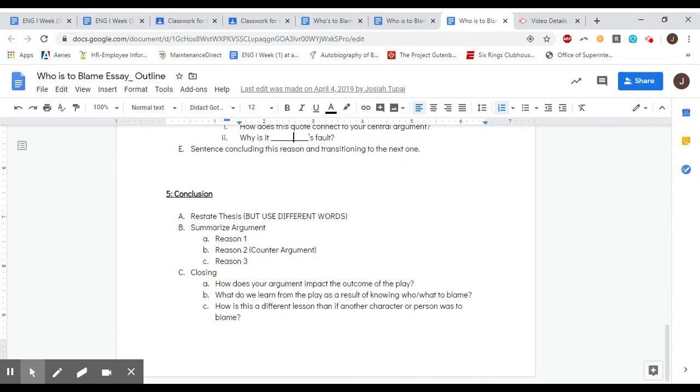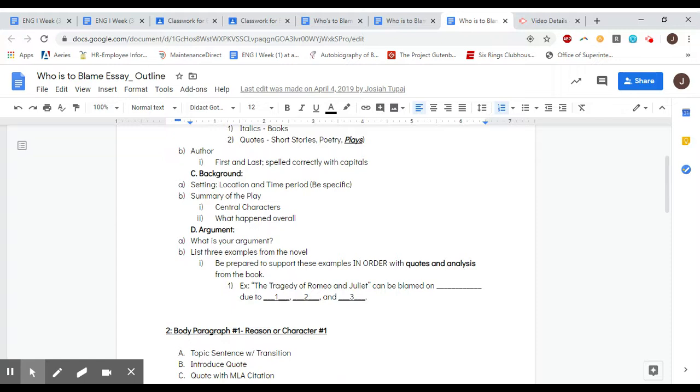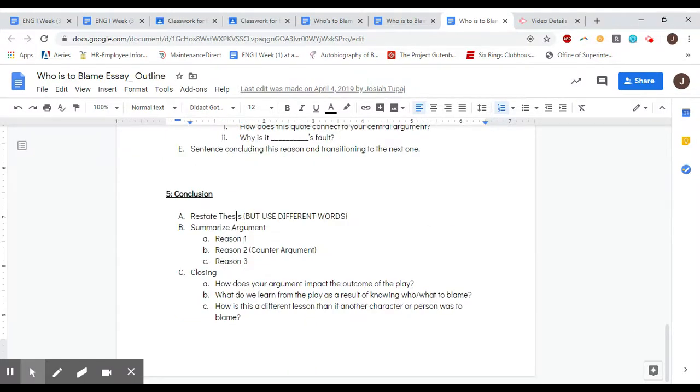And last but not least, your conclusion. Restate your thesis. Remember that your thesis was up here in the introduction. The last thing with this example, following this format, restate that using different words here at the beginning of your conclusion. Summarize your arguments that you made in all your body paragraphs, 1, 2, 3, and then have a closing. Okay, the closing is one of the most important parts to me. You're basically answering these 3 questions in your conclusion.